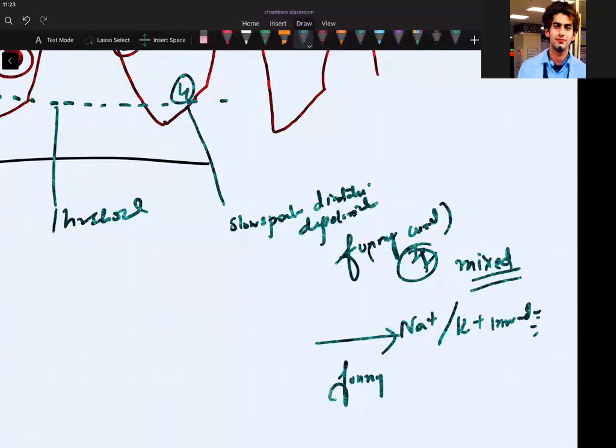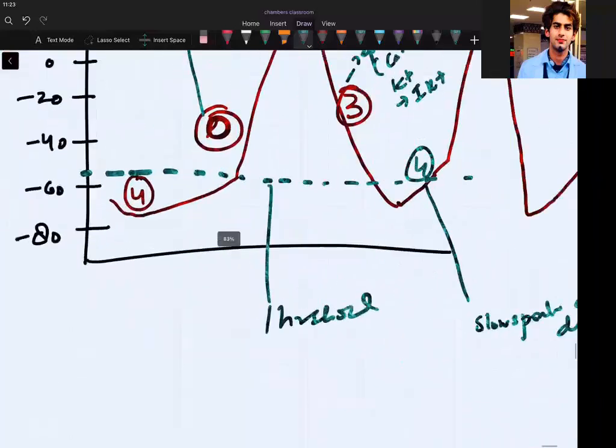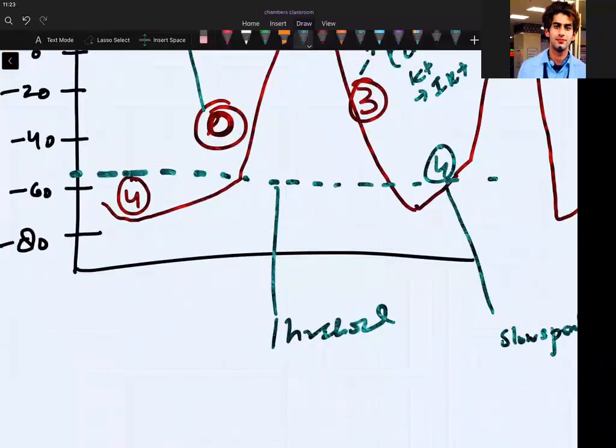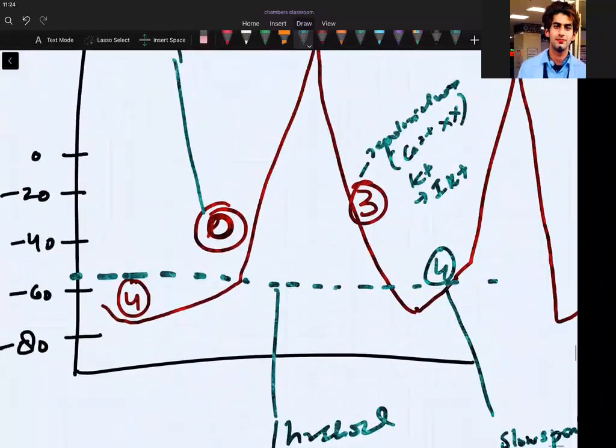Now, can we give a correlation here? Can we connect this with your physiology? See, whatever is the slope of phase 4 in SA node, I'm talking about SA node, will tell you the heart rate. So can we remember the agents which decrease the heart rate?